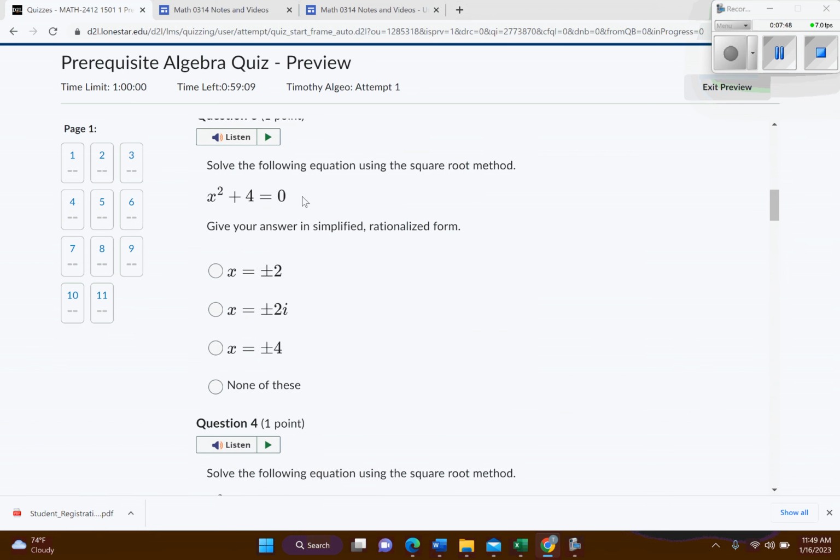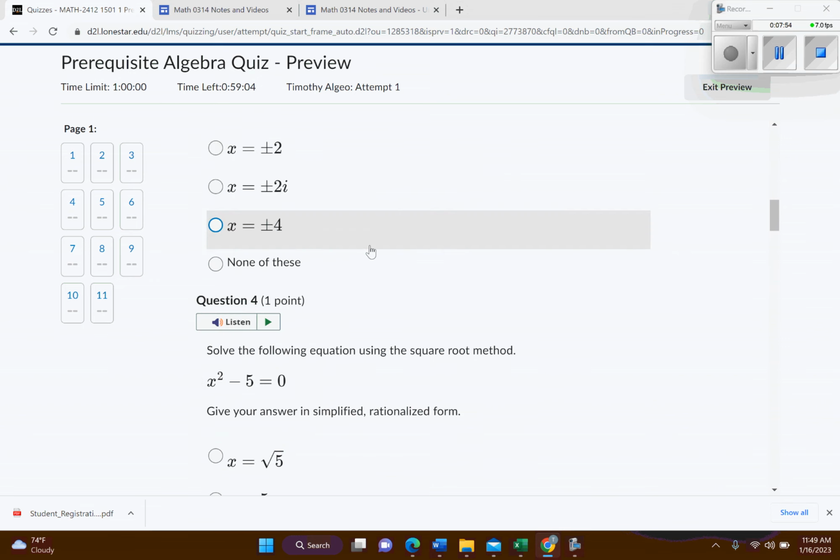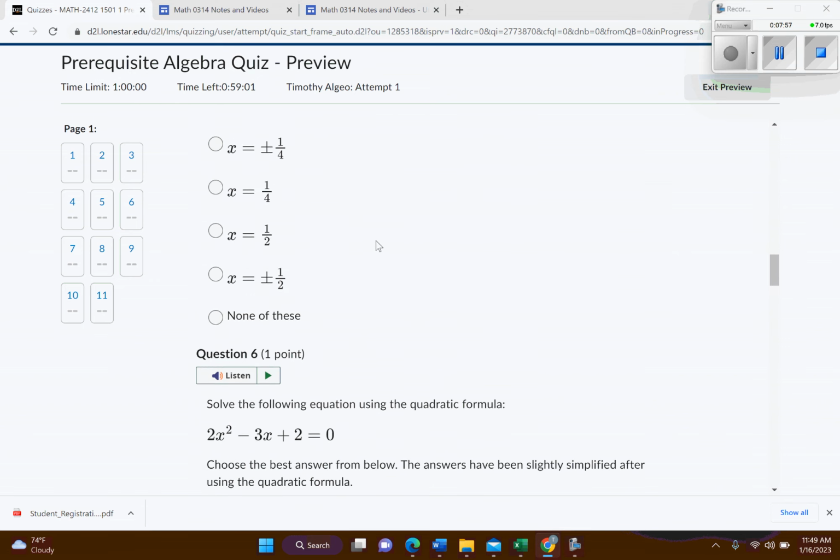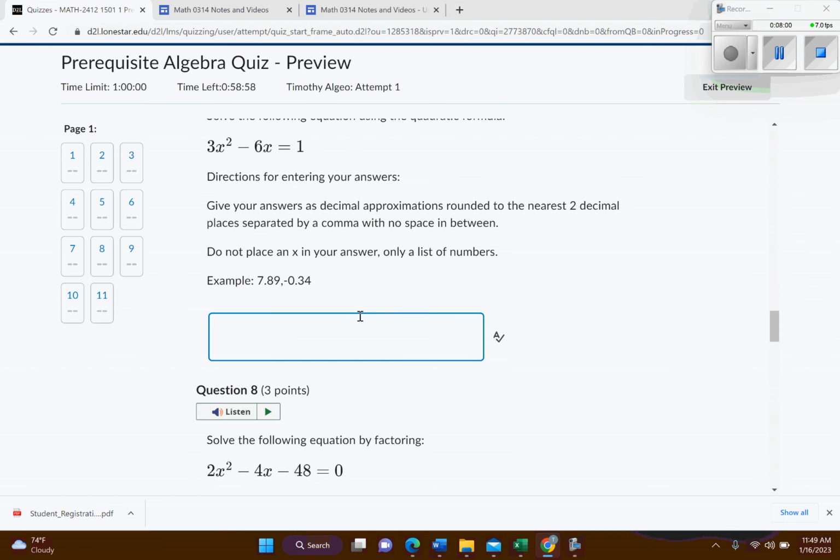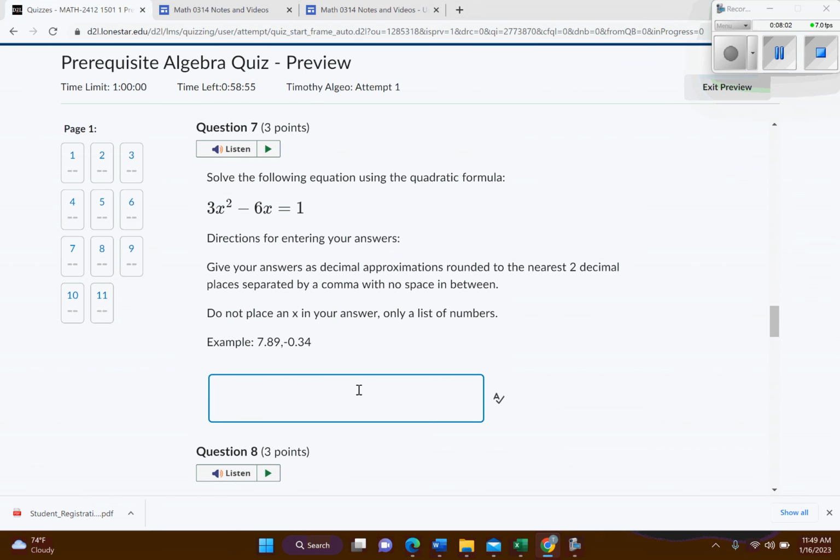And then so on. I believe we eventually get to solving, yes. So this time they actually want you to solve and so on. So a lot of it's multiple choice, but not all of it. Okay, here we go. So here's an example where you actually are going to type it in. So basically it says, make sure you read the explanation on how to give your answer. Give your answer as a decimal approximation rounded to the nearest 2 decimal places, separated by a comma with no spaces in between. So just be careful, and then there's actually an example of how to put your answer in there. That is not the answer, but that's an example of how to put it in there.